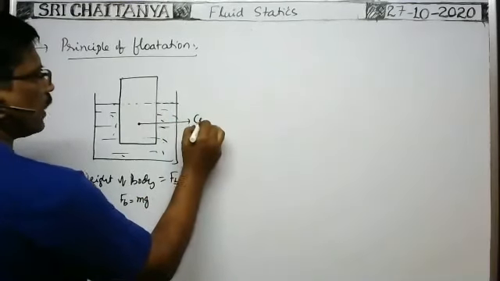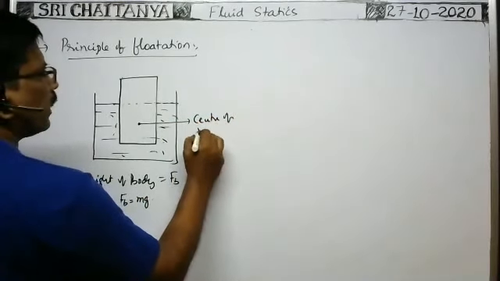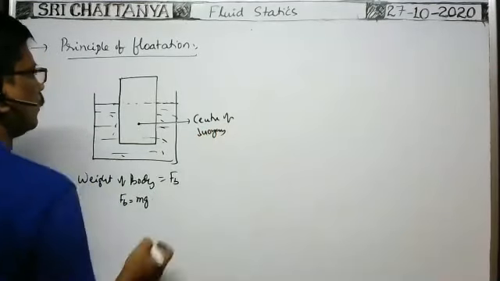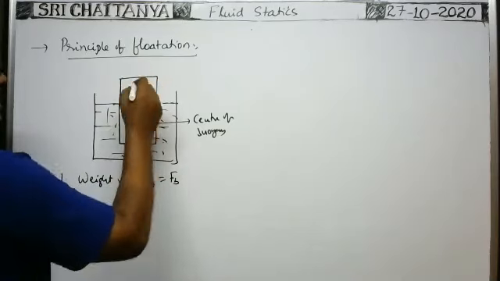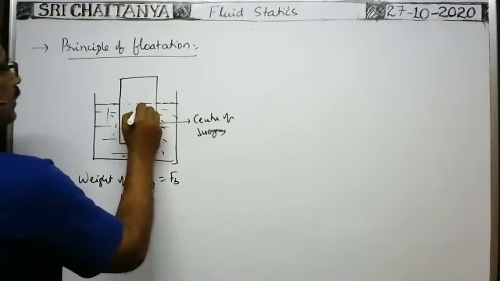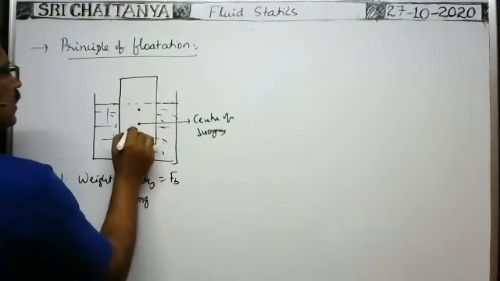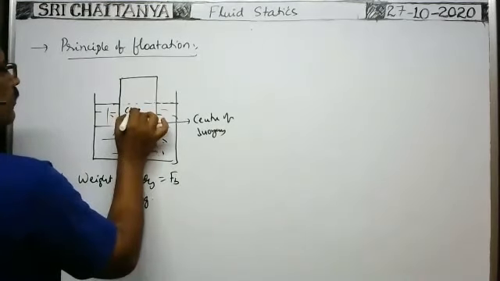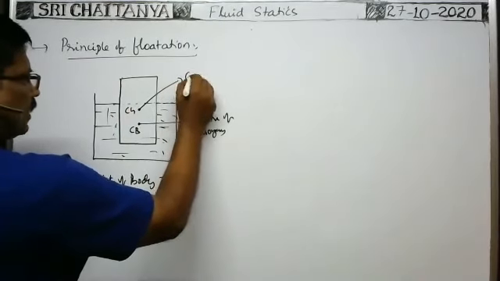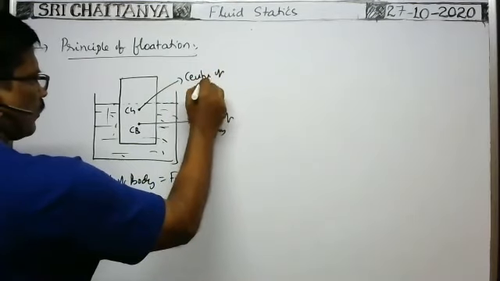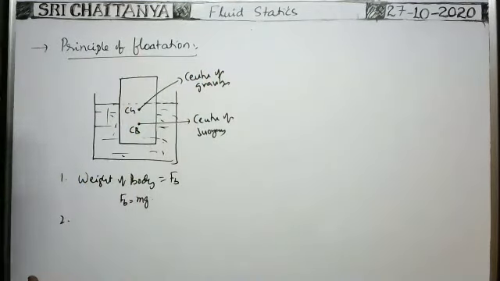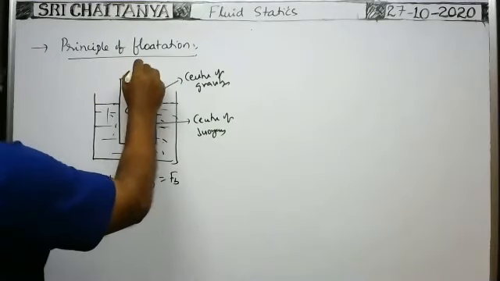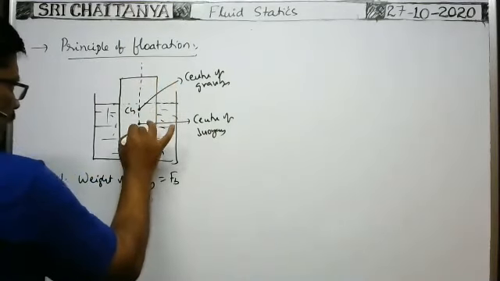It is called center of buoyancy. And center of gravity means for the entire body, the symmetric point is here. This is called center of gravity. Whenever the body is floating over the surface of liquid, in such case, the center of gravity and center of buoyancy both lie on the same line.